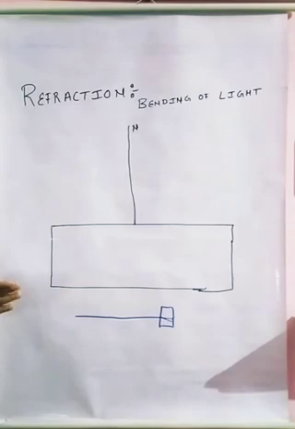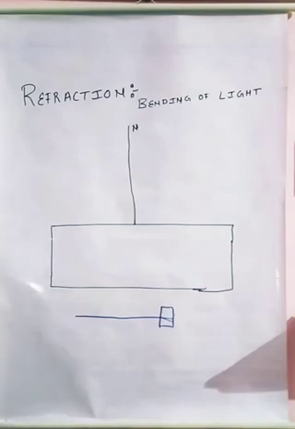If light is traveling in the same medium, it will not get refracted. But if the light is traveling from one medium to another medium, it gets refracted. This phenomenon is called the refraction of light. For example, in air we assume the light travels in a straight line, but practically the atmosphere is made up of dust particles and gases and many things. So when the light travels through it, it gets slightly refracted from its path because of the small dust particles. So here also the bending of light is known as refraction.